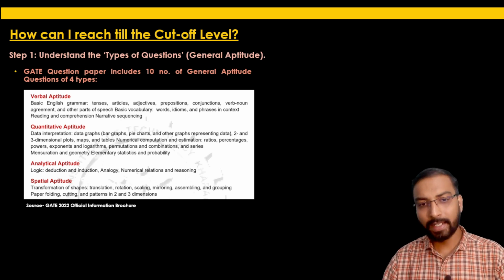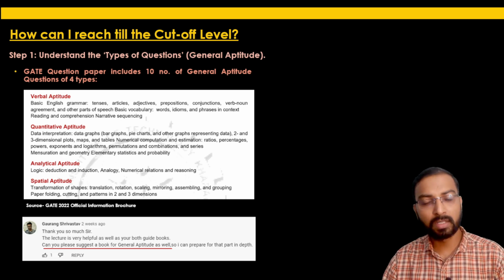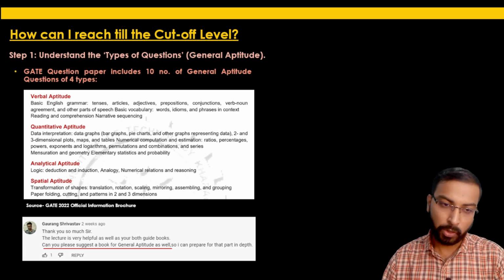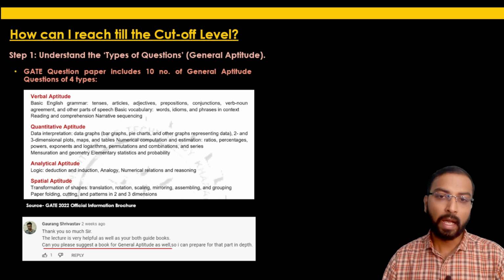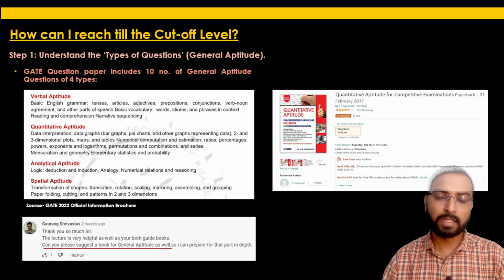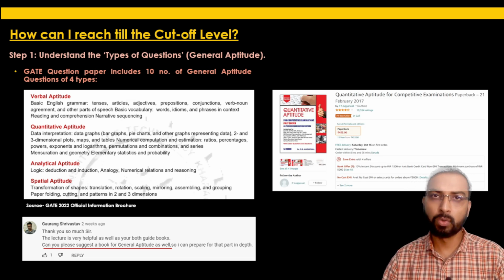I received one comment from Gaurang Srivastav, that sir, please suggest a book so that I can prepare for the general aptitude section. I really appreciated this kind of preparation strategy by Gaurang, and in my reply I said that there is one book available in the market which is followed by many of the students preparing for competitive exams: Quantitative Aptitude by Dr. R.S. Agarwal.